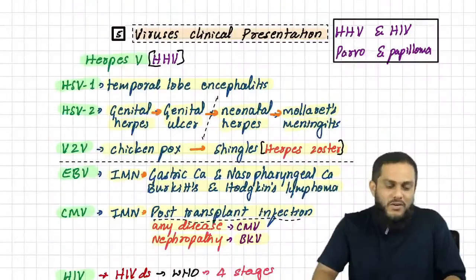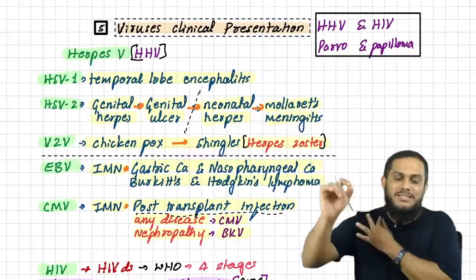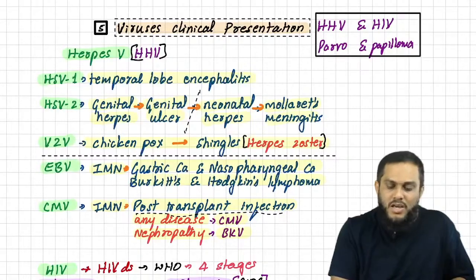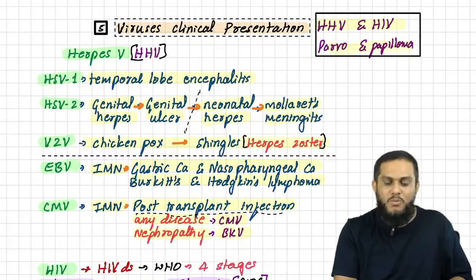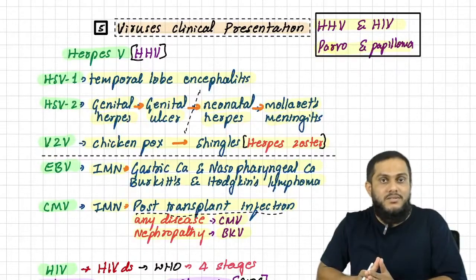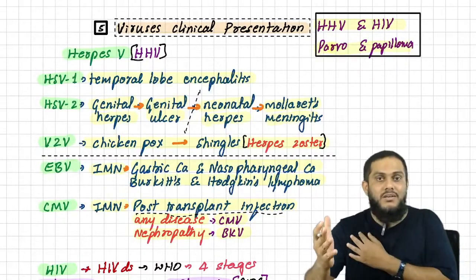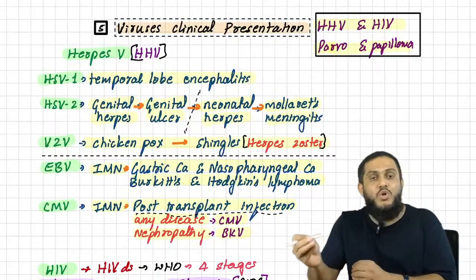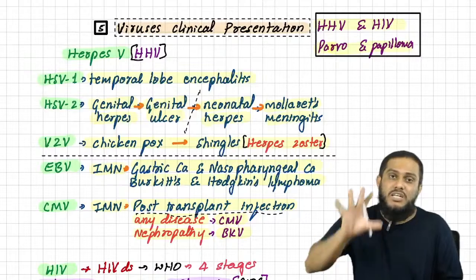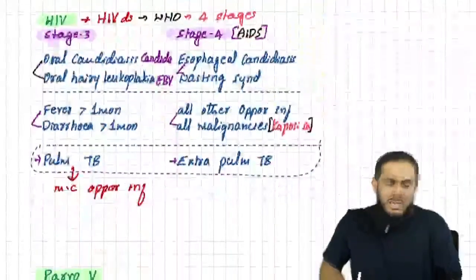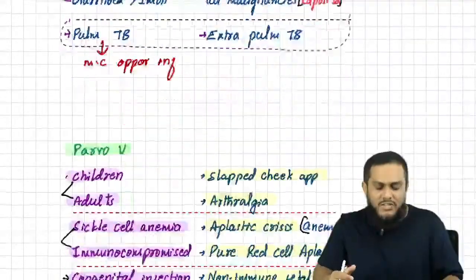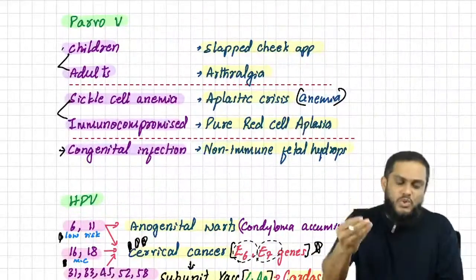So with that, guys, we have completed the fifth topic. Which is the fifth topic? Viruses clinical presentation. 4 viruses, and I have told you how to remember: HHV and HIV, parvo and papilloma. Very easy, right sir. HHV and HIV, human herpes virus and human immunodeficiency virus, parvo and papilloma. Sir, 5 herpes viruses and their manifestations. HIV, 5 manifestations in stage 3 and 5 manifestations in stage 4. Sir, parvo virus 2 + 2 + 1.